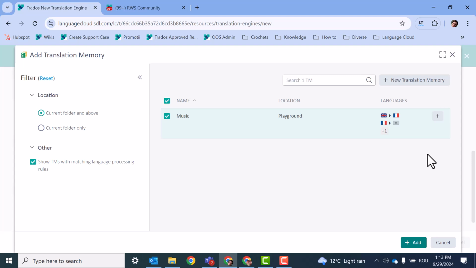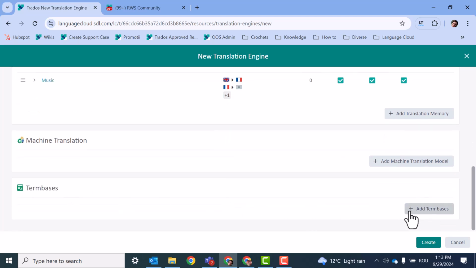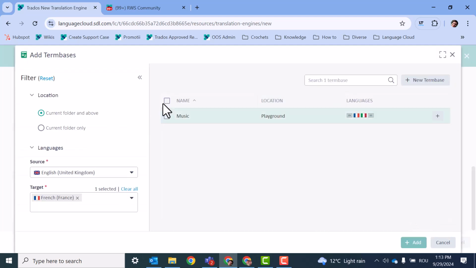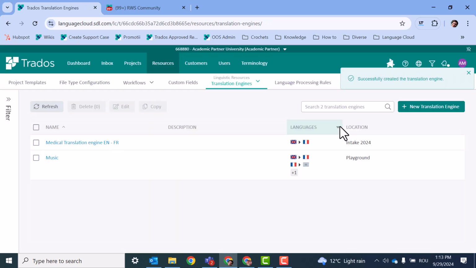As you can see, it is the only one proposed because it's the only one that corresponds to our translation engine language pairs, and click on add. Then we scroll down and go to the term bases and add my term base, add term bases, and then we go to create the translation engine. During the translation process, we will see how to use this translation engine with multiple language pairs.